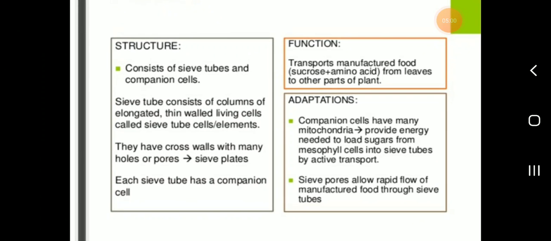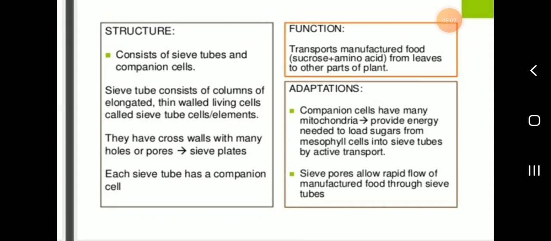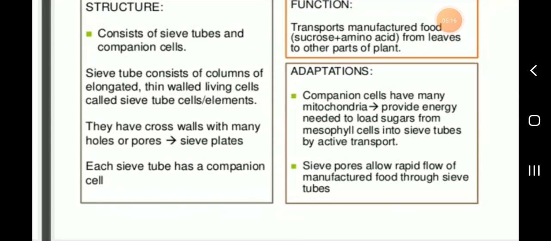Then phloem structure consists of sieve tubes and companion cells. Its function is to transport manufactured food from leaves to other parts of the plant. A sieve tube consists of columns of elongated thin-walled living cells called sieve tube elements.